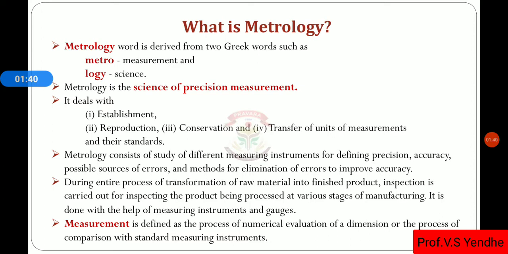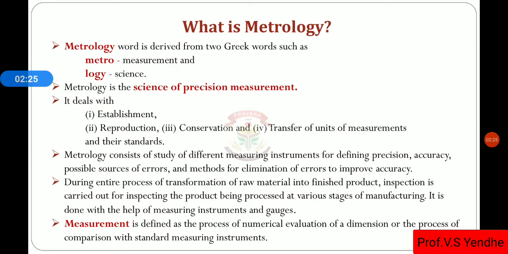During the entire process of transformation of raw material into the final product, metrology plays a very important role at various stages of manufacturing, and those operations can be performed by various measuring instruments and gauges.